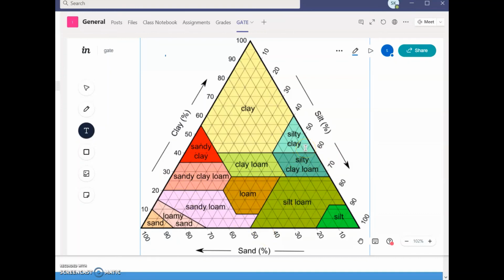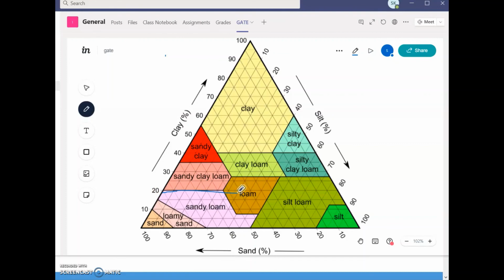I will draw the lines so that you will understand. As I mentioned, 20 is clay, so I will draw the line at 20. This 20 I can extend from this point towards this point.